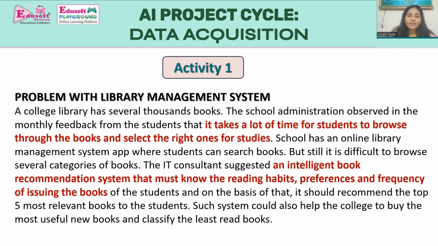The IT consultant suggested an intelligent book recommendation system that must know the reading habits, preferences, and frequency of issuing the books of the students, and on the basis of that, it should recommend the top 5 most relevant books to the students. Such a system could also help the college to buy the most useful new books and classify the least read books. So in this activity, what do we have to do? First of all, we have to analyze the problem.